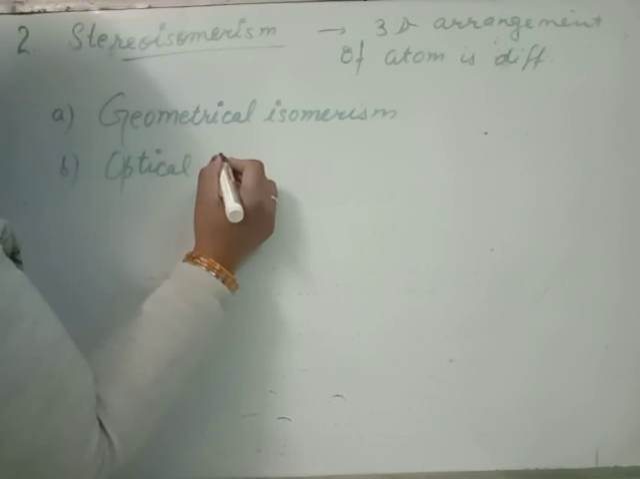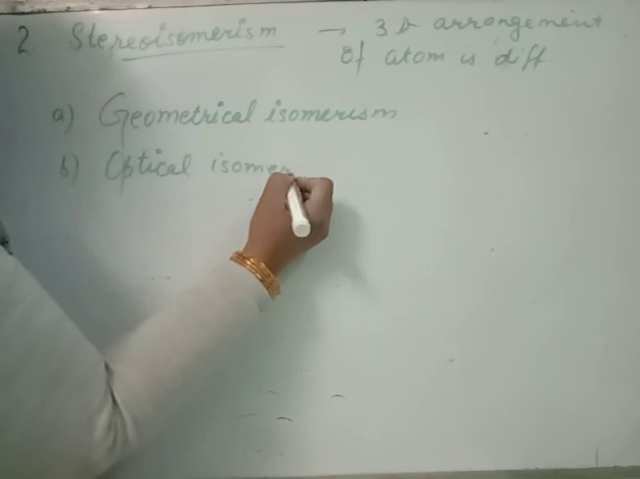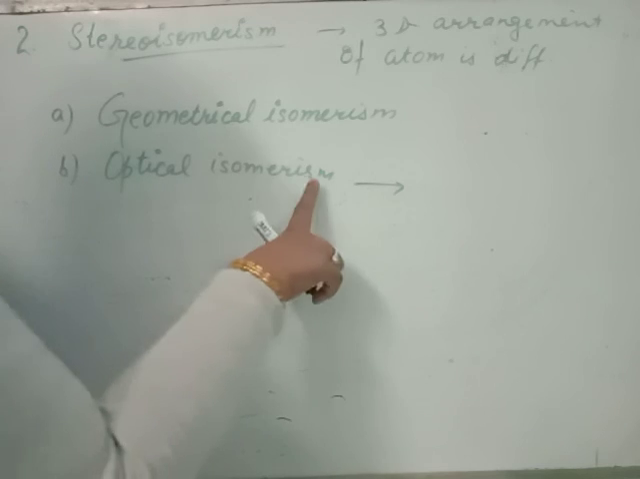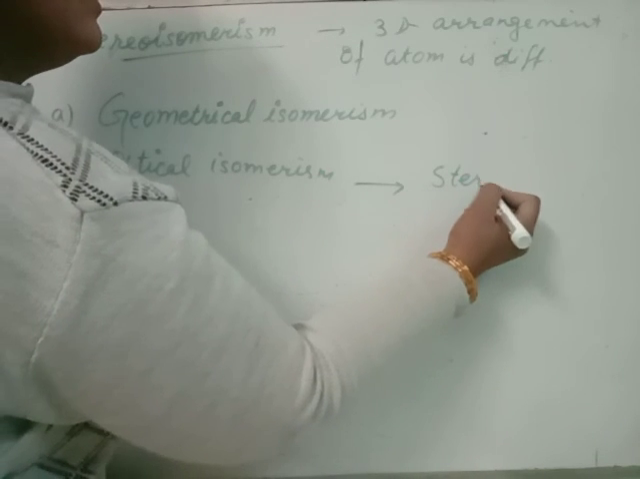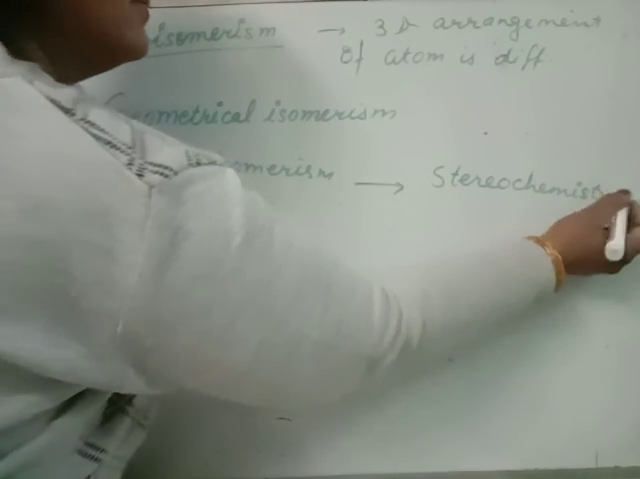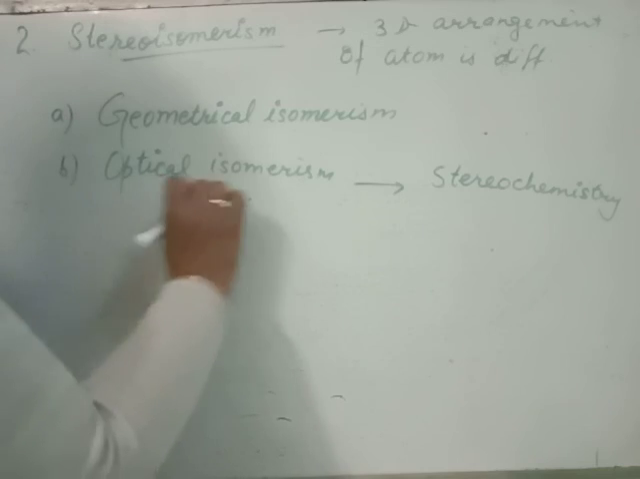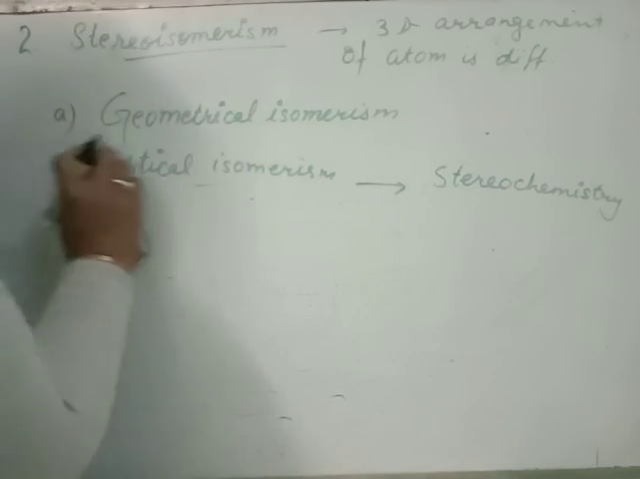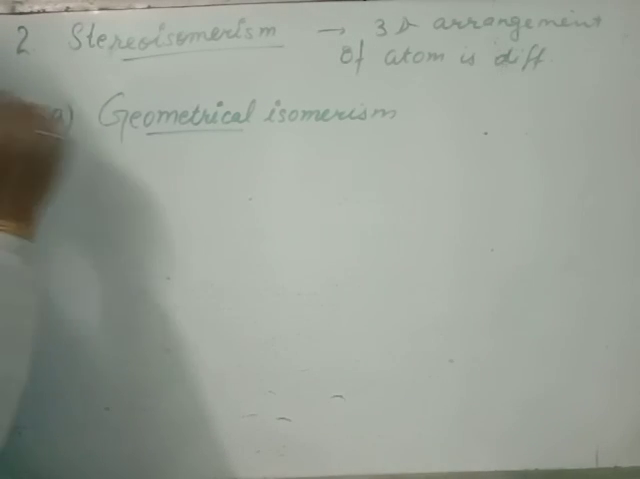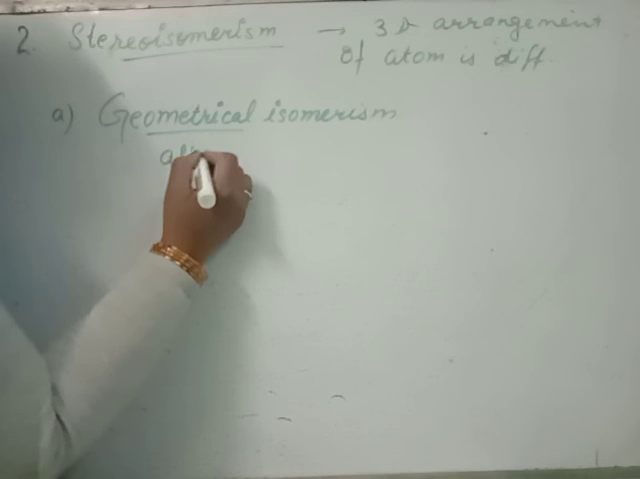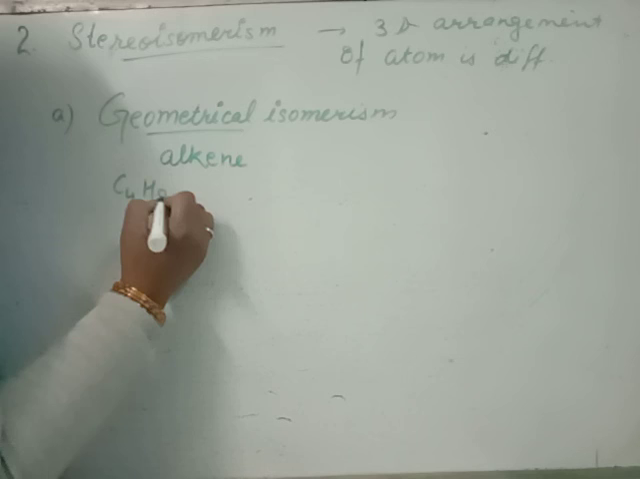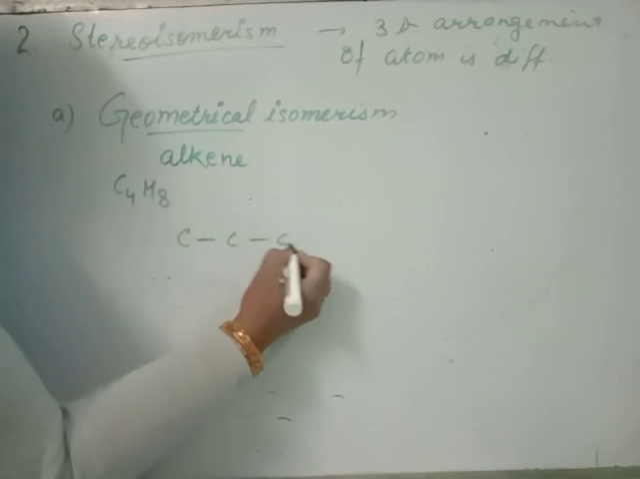Optical isomerism is used only in stereochemistry, so it will be omitted and not included in your syllabus. For you, it is only geometrical isomerism. Geometrical isomerism occurs only in case of alkene. For example, C4H8. You will draw the structure like this.